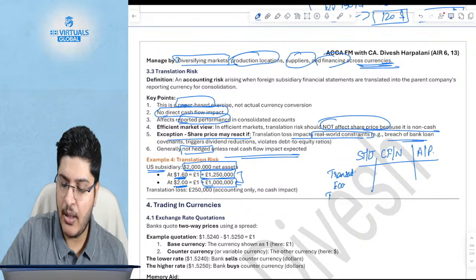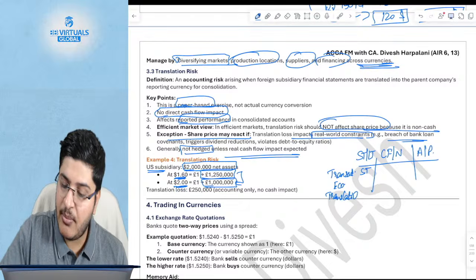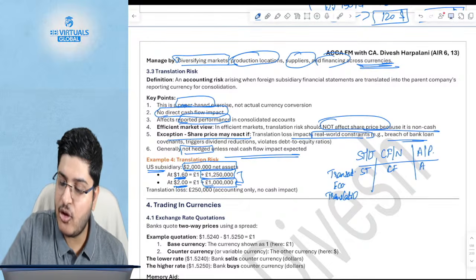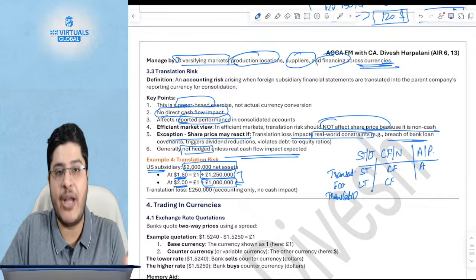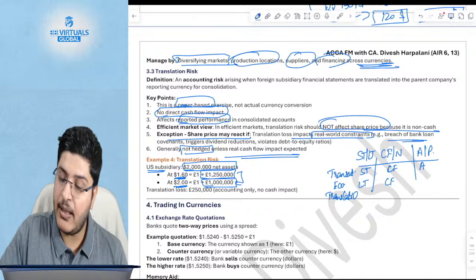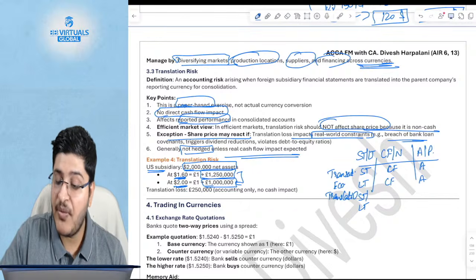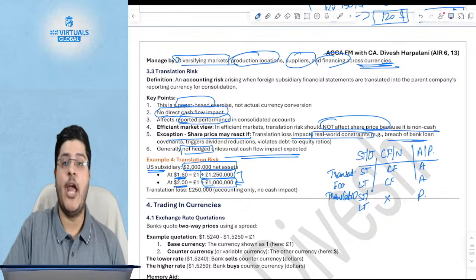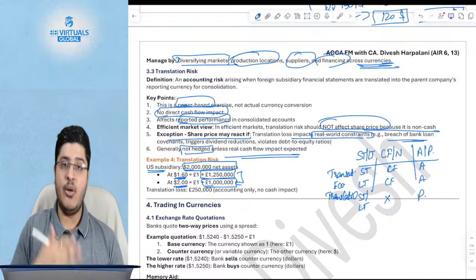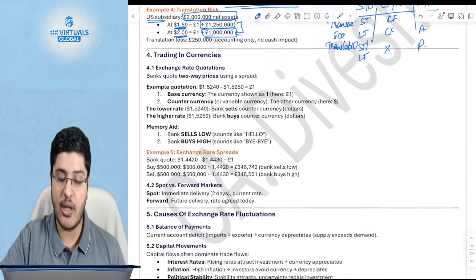economic, translation. Transaction risk is a short-term risk, cash flow risk, and it is an actual risk. Economic risk is a long-term risk. It is also going to affect your cash flows, right? And it is also an actual risk, but it is a long-term risk. Translation risk could be short-term or long-term, could be both, but it does not affect cash flows, and it is a paper-based risk. Okay, I hope this is clear. There could be a section B question or there could be a theory question, so you should be able to explain what each of these three mean. You can also now use examples.